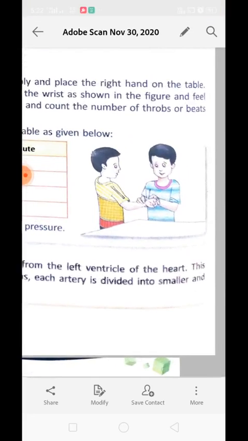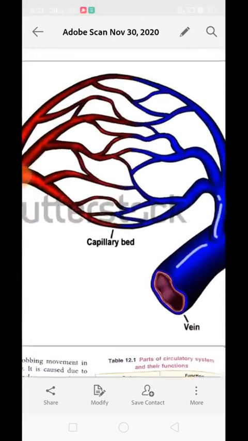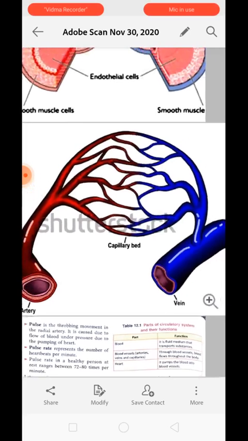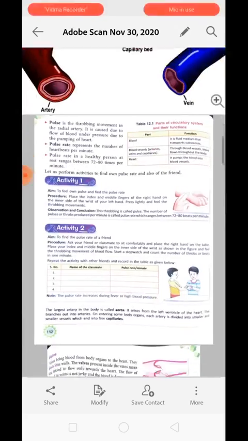The largest artery in the body is called the aorta. It rises from the left ventricle of the heart and branches out into arteries. On entering a body organ, each artery is divided into smaller vessels which end in fine capillaries. You can see over here how the capillaries are present. The fine network of blood vessels which are very minute and very thin are called capillaries. The arteries branch to form capillaries, and capillaries fuse to form veins. Clear? So the next part is vein.